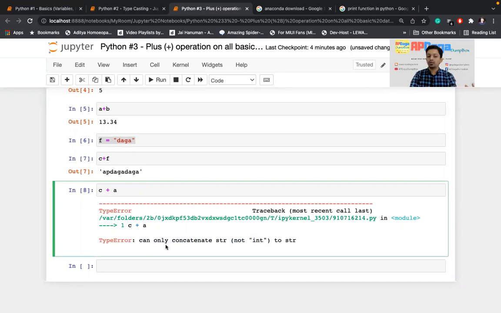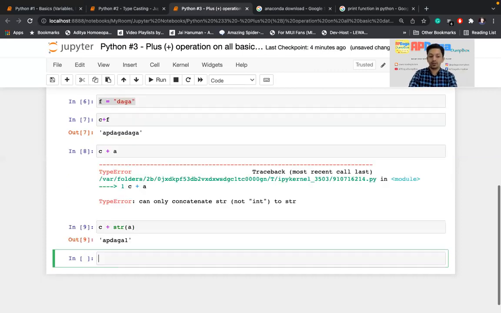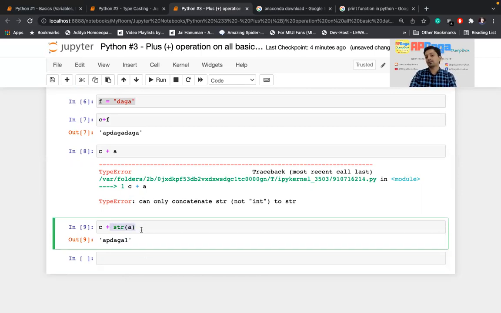Okay. So another way is, you can do the typecasting as we have learned in our previous video. C plus str of A. Here what we are doing, we are converting this integer variable into a string, and then we are concatenating it with C. Right? I'm running this. So you see AP Daga 1. So if you perform any kind of plus operation between string and integer, you need to do this typecasting.